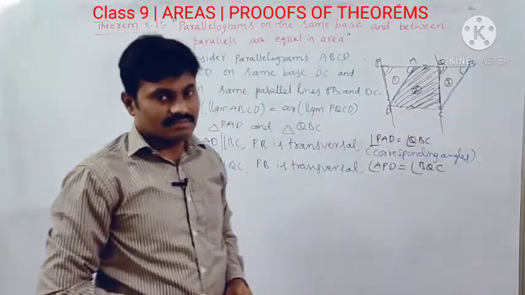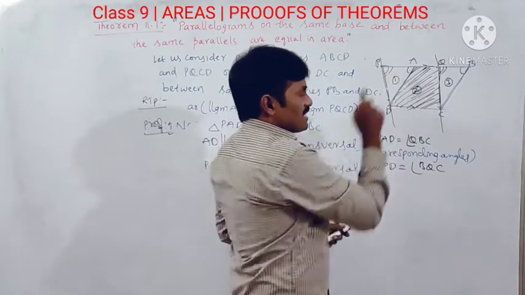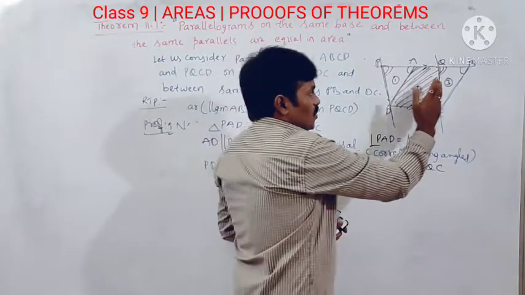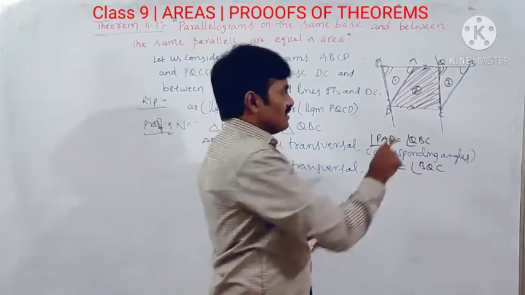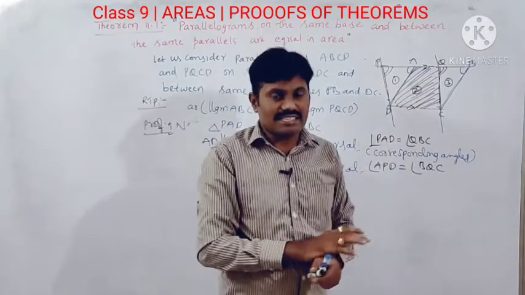Since two angles of a triangle are correspondingly equal to two angles of another triangle, automatically the third angle of both triangles is also equal.